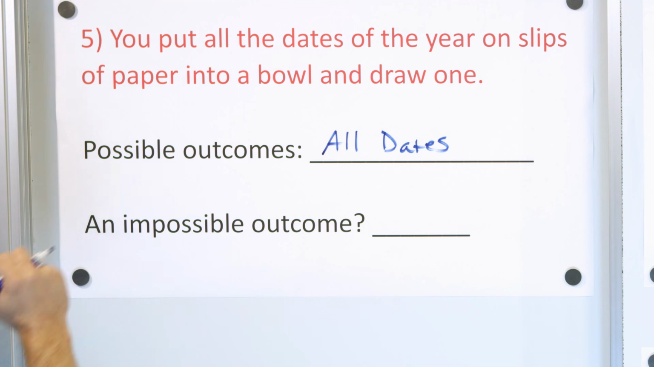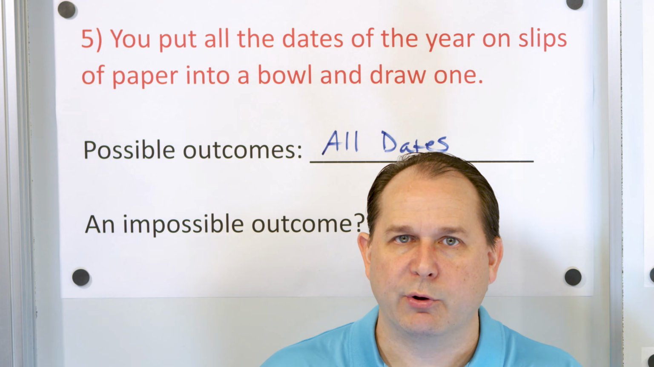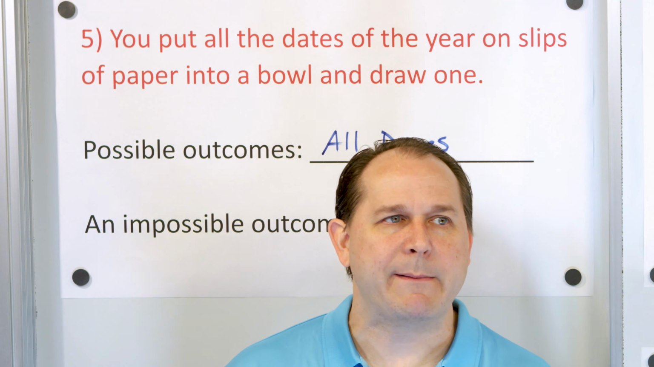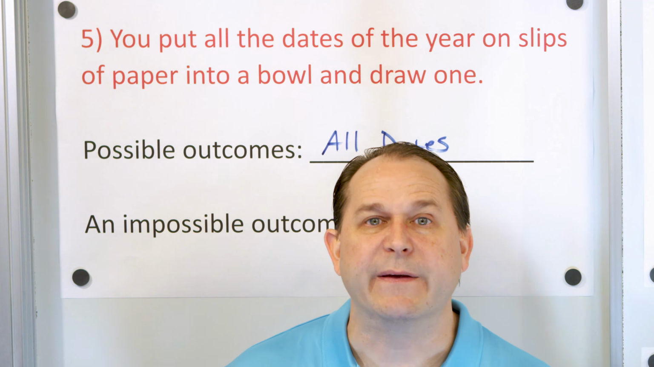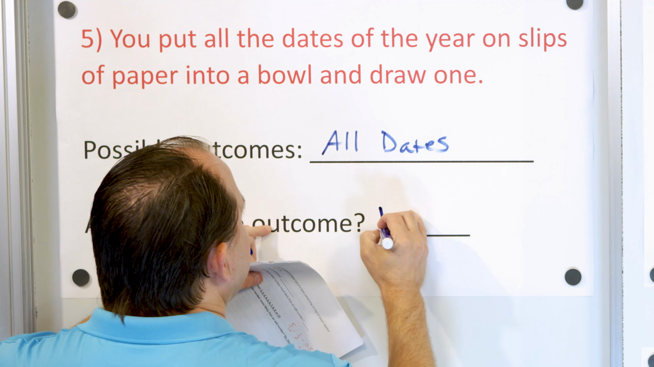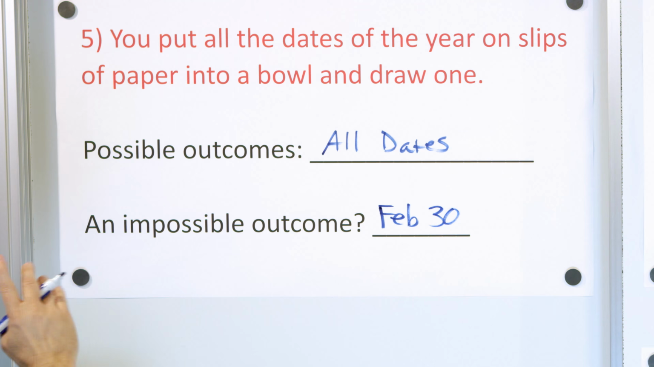And give me an example of an impossible outcome. Well, of course, January 1st, I could pull it out. January 2nd, I could pull that out. January 3rd, I could pull that. Give me an example of an impossible date. How about July 35th? There is no July 35th. That's an impossible outcome. Or you could say something like February 30th. That never happens either. So that's an impossible outcome.